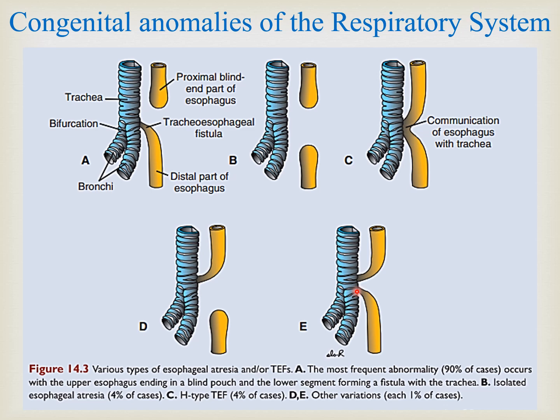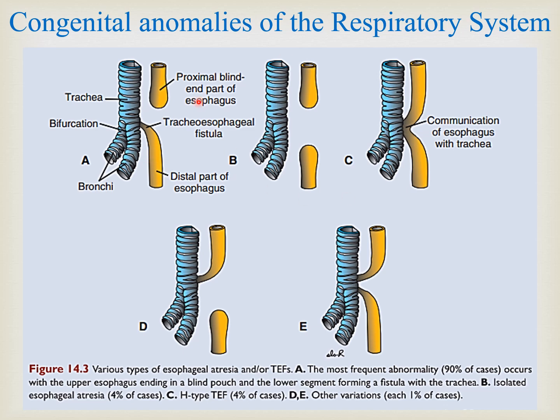All the different types we have discussed are types of tracheoesophageal fistulas or atresia, but they all occur because there is a problem in the development of the tracheoesophageal septum. The most common, in 90% of cases, is this one: the upper end blindly ends as atresia and the lower end has a connection with the trachea.